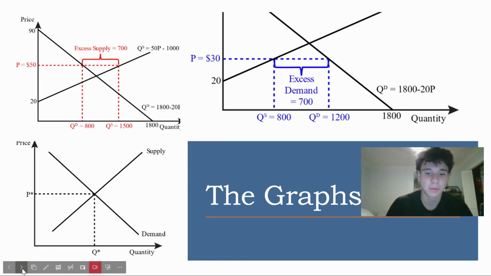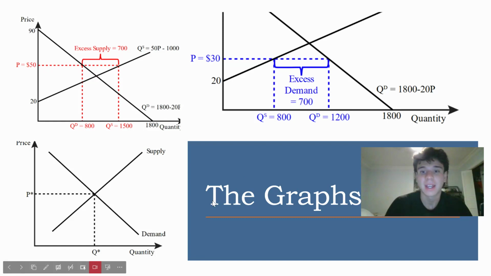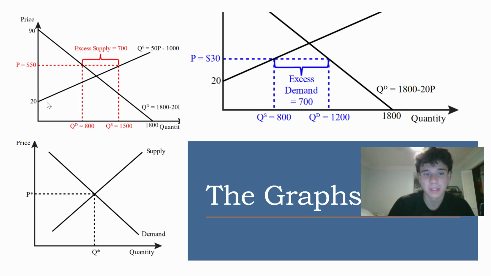So now we're going to move forward. Formulas. There's not really a specific formula because this is all based on the prices and quantity of a specific good. So I'm actually going to go back to this graph. As we see, there are formulas provided for each graph. Here they give the example of 1,800 in quantity minus 20p. So 20p is the price being used.